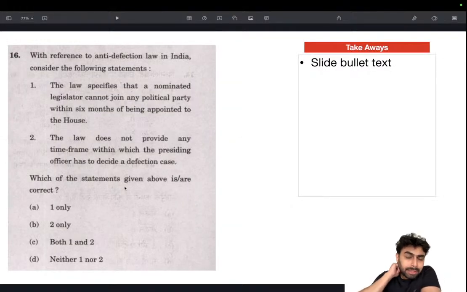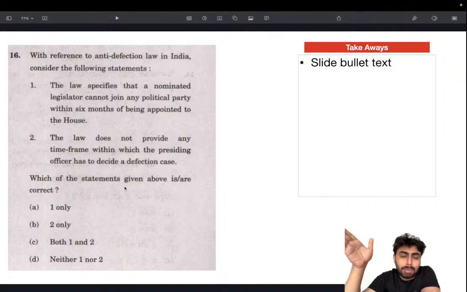Anti-defection law. As we all know, it's in the 10th Schedule, and it was first introduced in 1985, and later an amendment was passed, during the era of Rajiv Gandhi. That's important, because questions have been asked on legislation passed, asking who was the prime minister during that time. So it was first passed during the time of Rajiv Gandhi in 1985. The law specifies that a nominated legislature cannot join any political party within 6 months of being appointed to the House. The law does not provide any time frame within which the presiding officer has to decide a defection case.